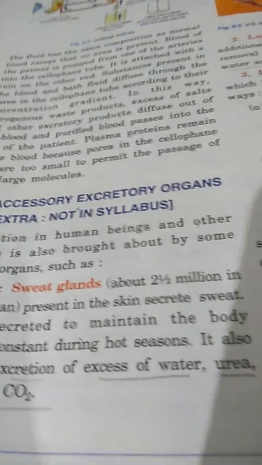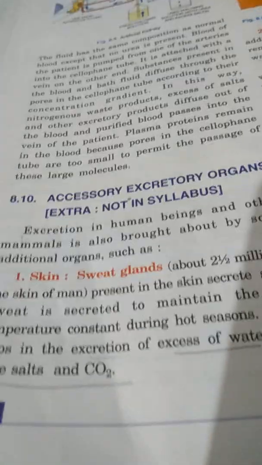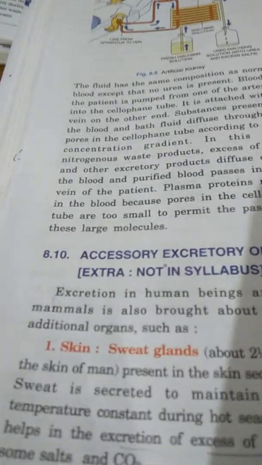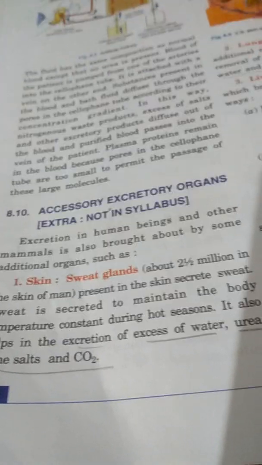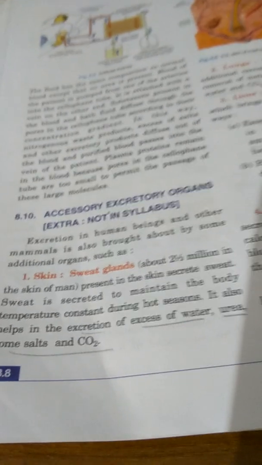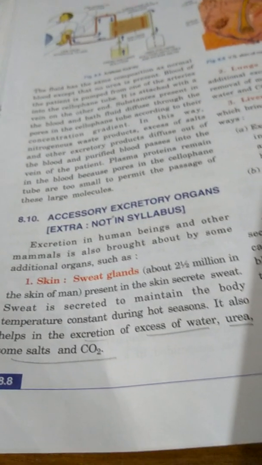Now, accessory excretory organs. The main excretory organs, I've told you, are the kidneys. Apart from this, some organs of our body also help in removing unwanted, excess and toxic substances from the body. The skin has sweat glands, which produce sweat, and sweat is mainly responsible for maintaining the body temperature.